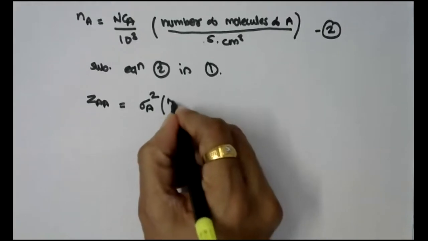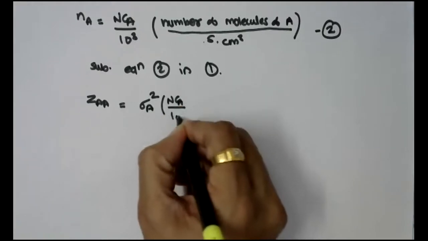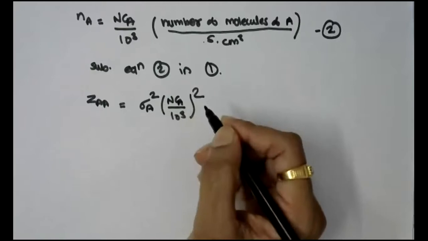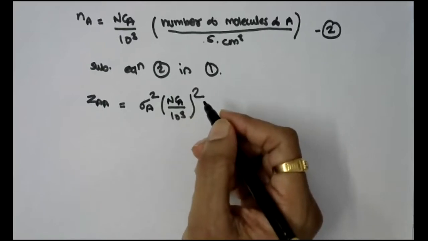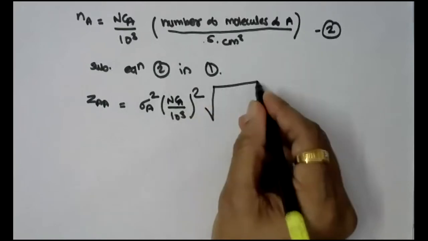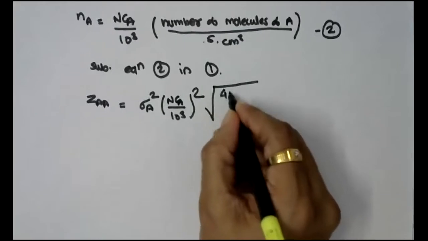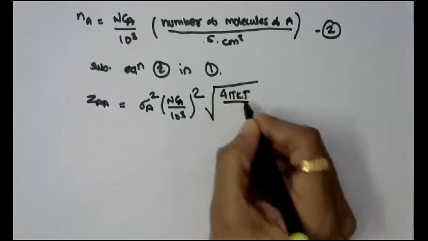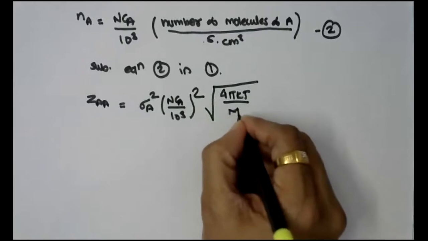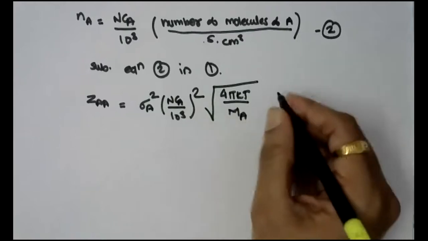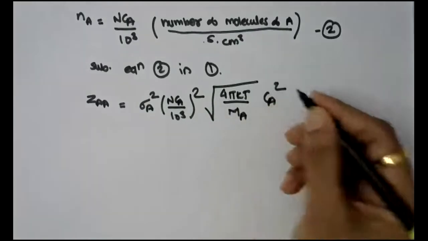So it will be NCA upon 10 raised to 3 bracket square, because it was Na square, right? Inside the bracket 4 pi kT upon Ma into Ca square.